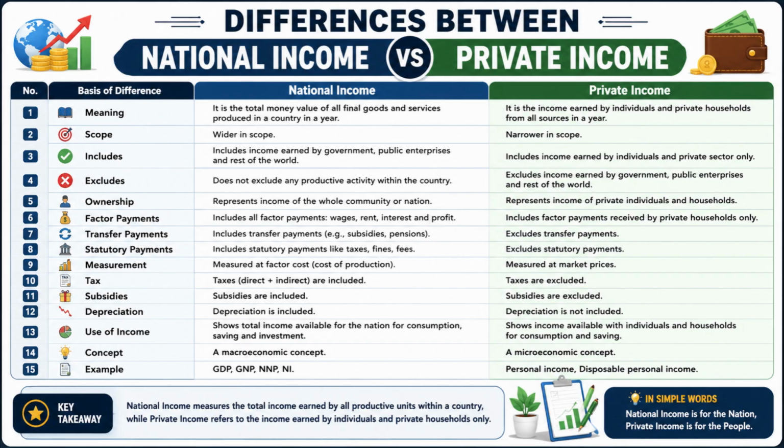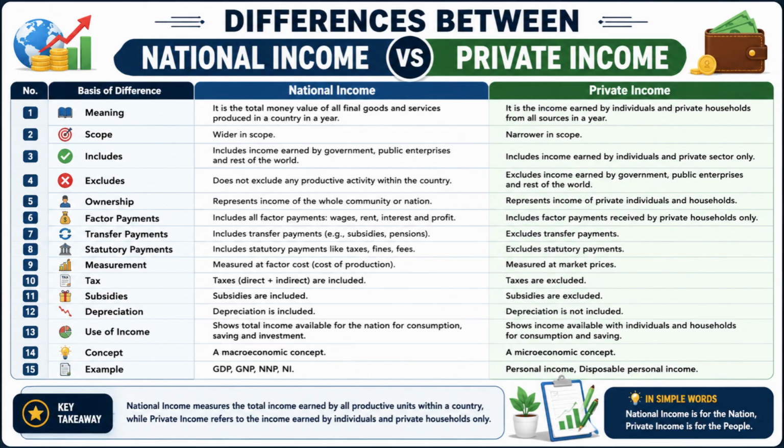Number 10. National income is used to assess the economic performance of a country, whereas private income is used to assess the financial well-being of individuals and households. Number 11. National income serves as a macroeconomic indicator, whereas private income serves as a microeconomic indicator. Number 12. National income helps governments formulate economic policies, whereas private income helps individuals plan their consumption and savings decisions.